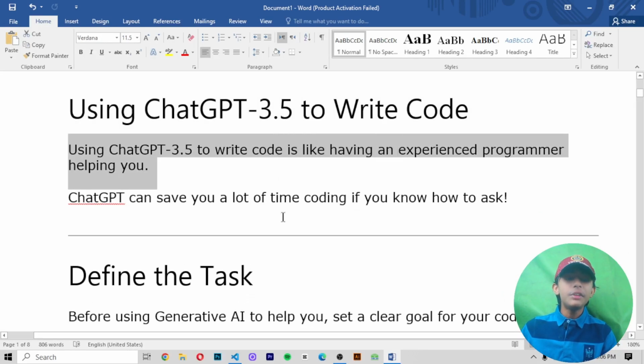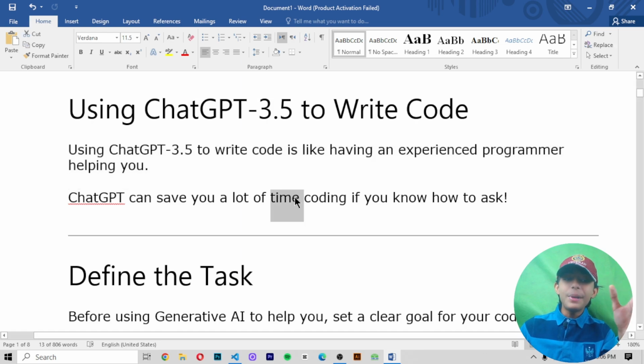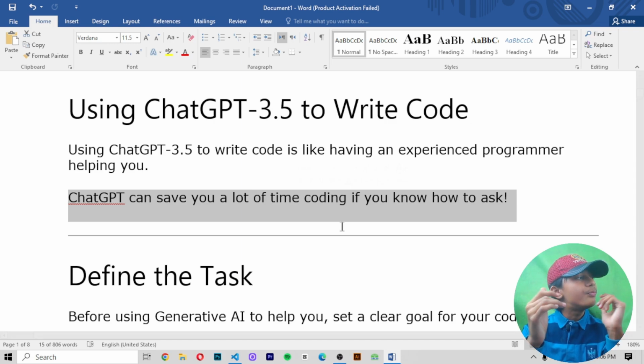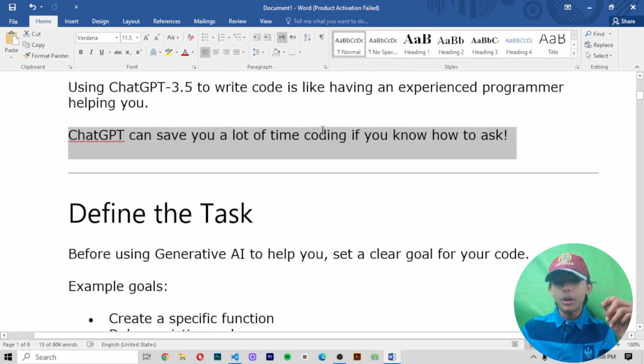Using ChatGPT 3.5 to write code is like having one experienced programmer helping you. ChatGPT can save you a lot of time coding if you know how to ask. Say you are building an e-commerce website and it is taking much time. ChatGPT can save you a lot of time if you know what to ask and how to ask, so it gives you the proper, perfect answer. So let me talk about it.